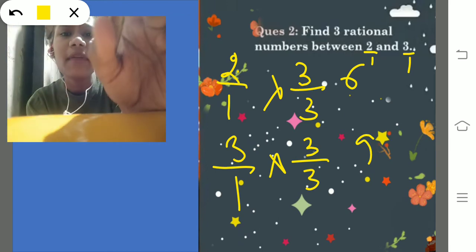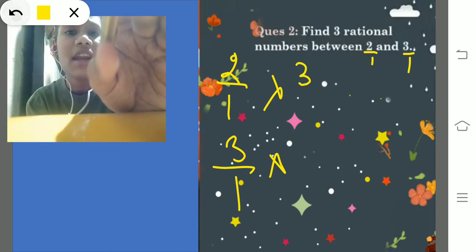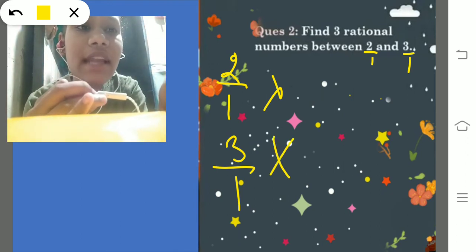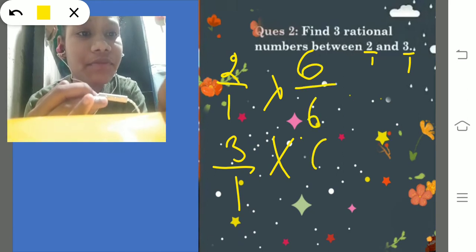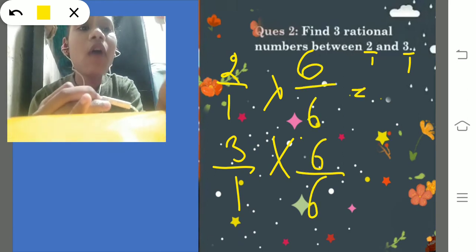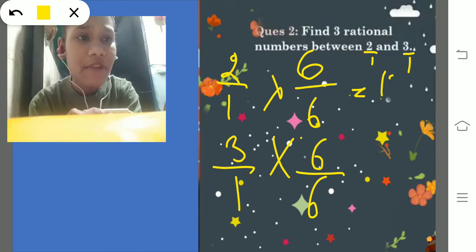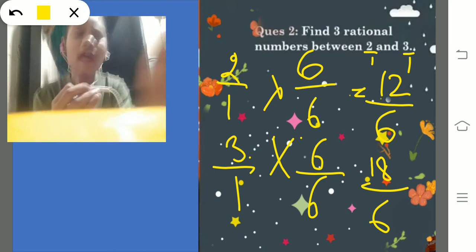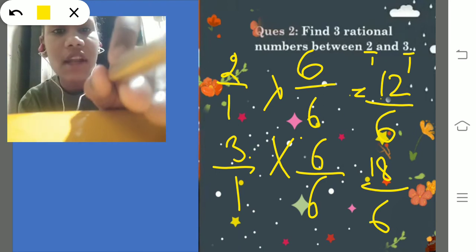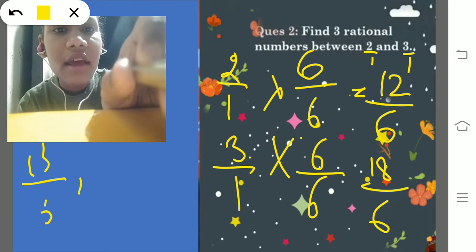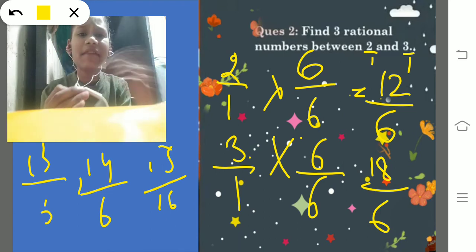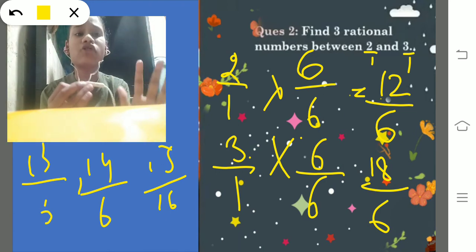So let us not multiply it by 3. Let us multiply it by a bigger number. Let us multiply it by 6. Now 2 6s are 12, and 6 1s are 6, then 3 6s are 18, and 6 1s are 6. So the numbers are 13 by 6, 14 by 6, 15 by 6, 16 by 6, 17 by 6, and so on. We are finding the 5 rational numbers between them.